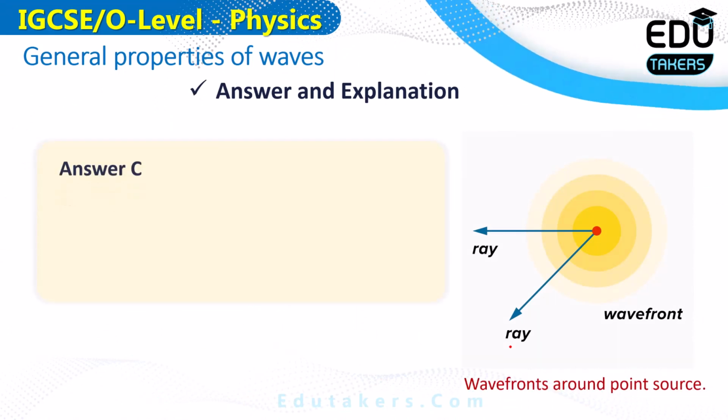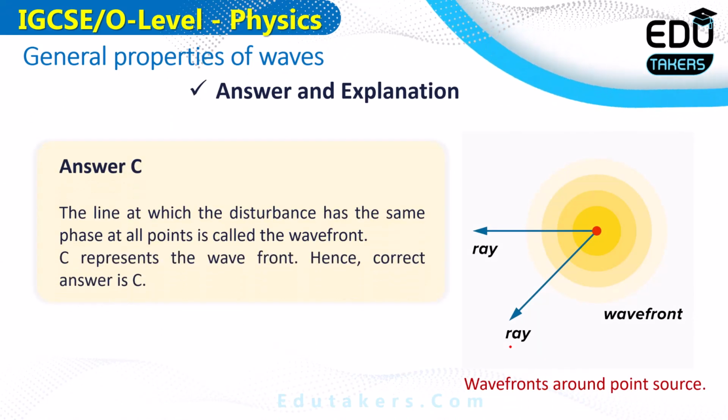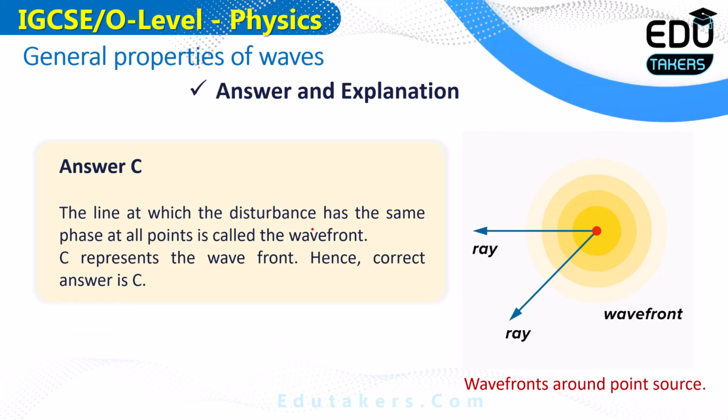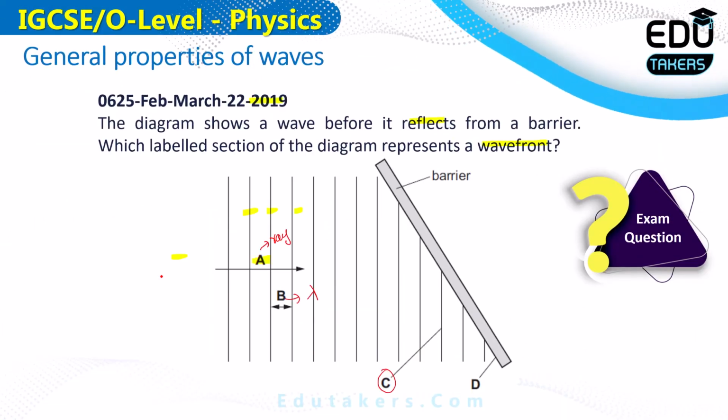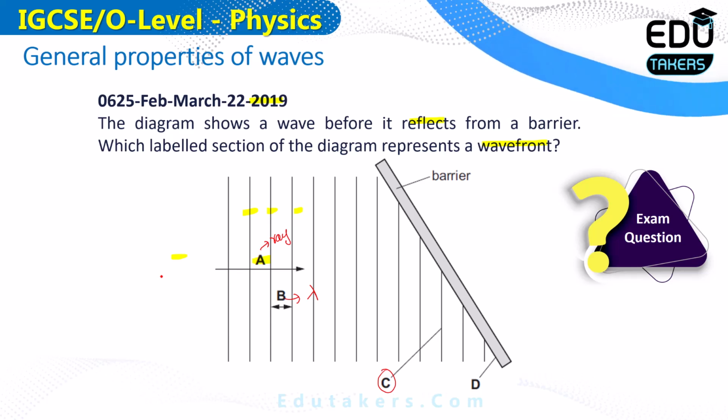In this diagram you can see the wavefronts are emitting from the point source, and any line that is perpendicular to the wavefront is called a ray, which shows the direction in which the wave is traveling. So from here answer C is correct. The line at which the disturbance has the same phase at all points is called the wavefront. C represents the wavefront, hence the correct answer is C. Let's go back and see answer C. In answer C, these are the lines that are parallel to each other, and all of these have the same disturbance at each point, meaning that C represents the wavefront.